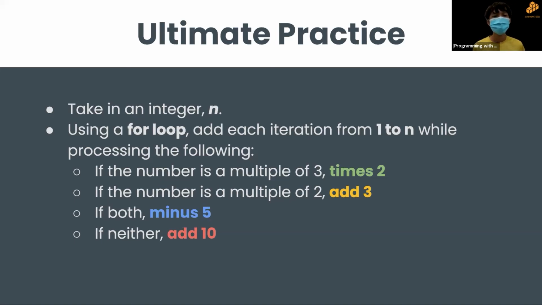The ultimate practice is you make a function that takes in an integer n, and using a for loop, you add each iteration from 1 to n while processing the following conditions. If the number is a multiple of 3, you multiply it by 2. If the number is a multiple of 2, you add 3. If both, minus 5. If neither, add 10. I know you're probably a bit confused about what this means, so I'll illustrate it with an example.